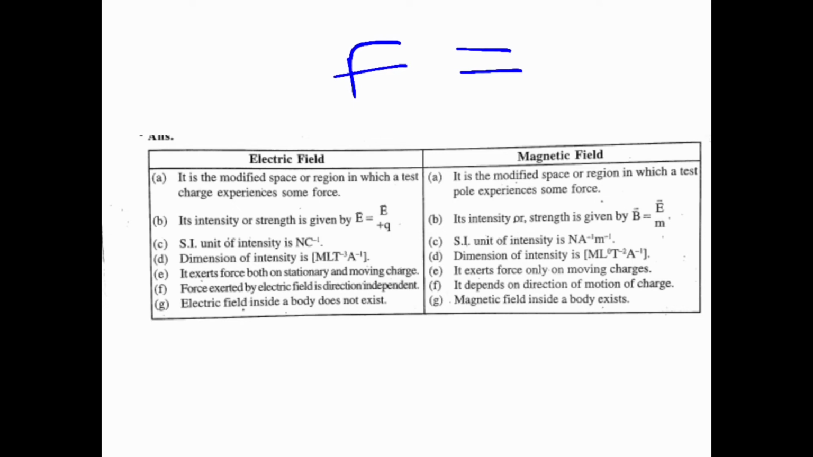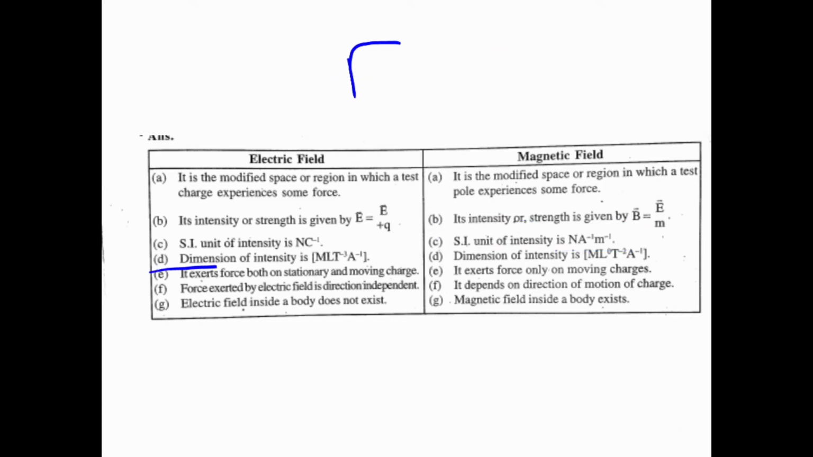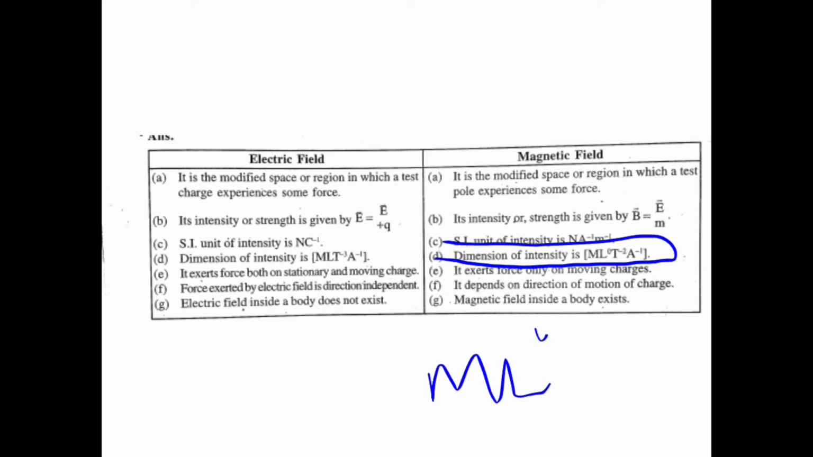Okay, this is the unit of electric field, whereas the unit of magnetic field is Newton ampere inverse meter inverse. Okay, then the dimension of intensity is M L T to the power minus 3 A to the power minus 1, whereas the dimension of magnetic field is M L to the power 0 T to the power minus 2 A to the power minus 1. Okay, we can determine it. I'll derive all these formulas in the next video.